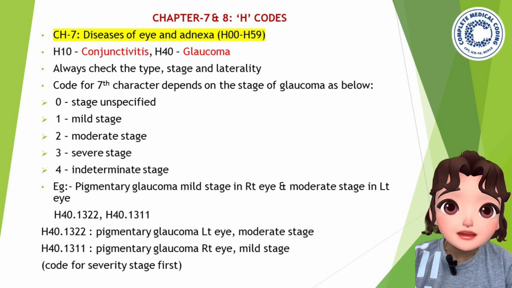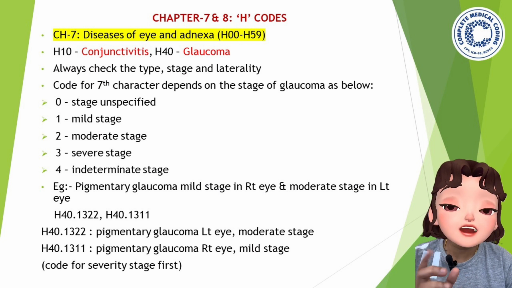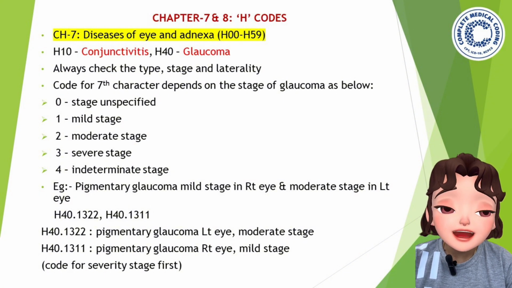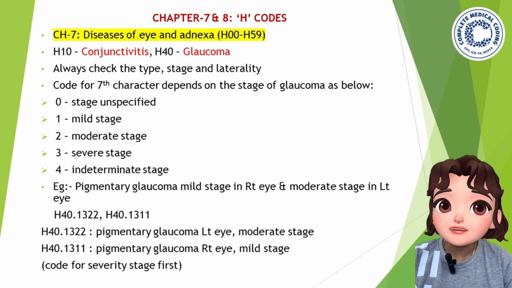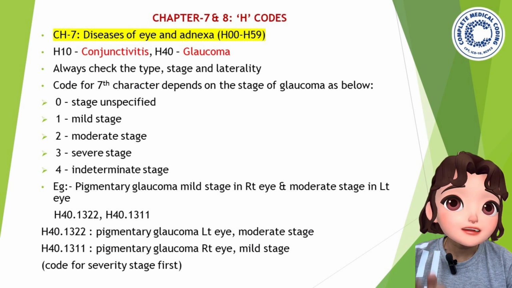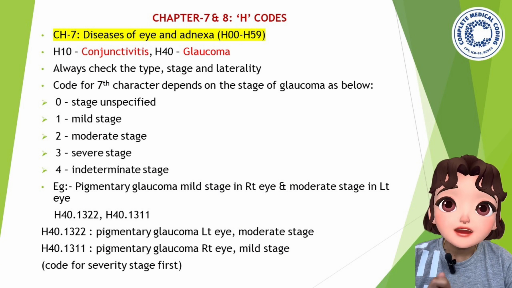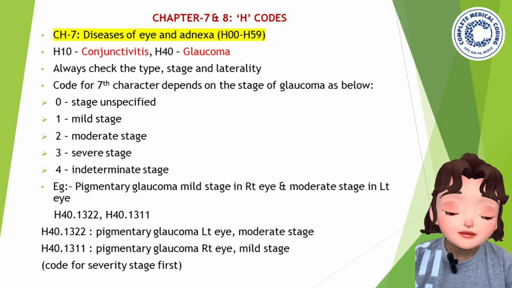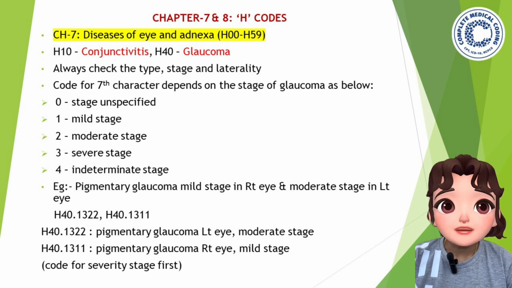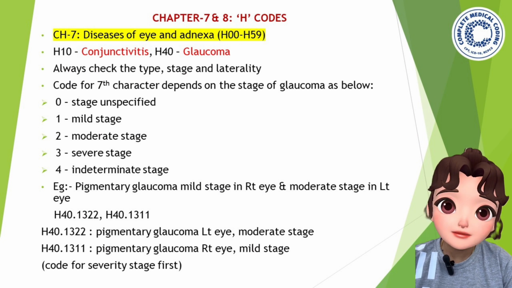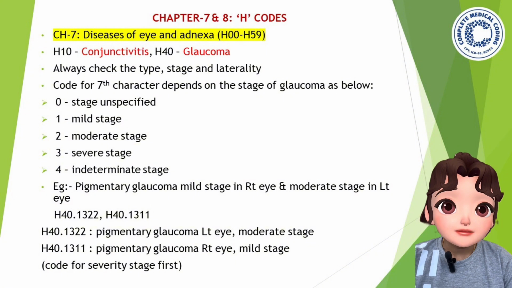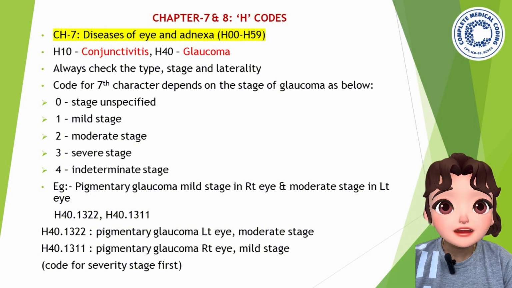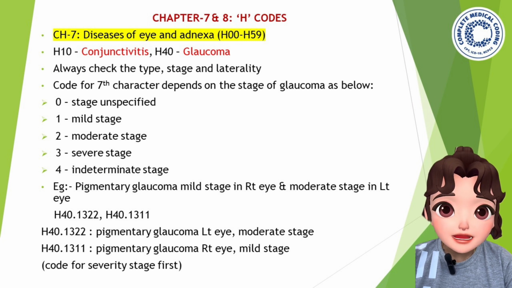That is what is mentioned above. The code for the 7th character depends on the stage of glaucoma. So here in the question, pigmentary glaucoma, which stage is it in the right eye? It is mild stage. So for mild stage, you have to put the 7th character as number 1, and moderate stage in the left eye, so moderate stage is number 2 in the 7th character. So our codes will be H40.1322 and H40.1311. 1322 represents moderate stage in the left eye and 1311 represents mild stage in the right eye.